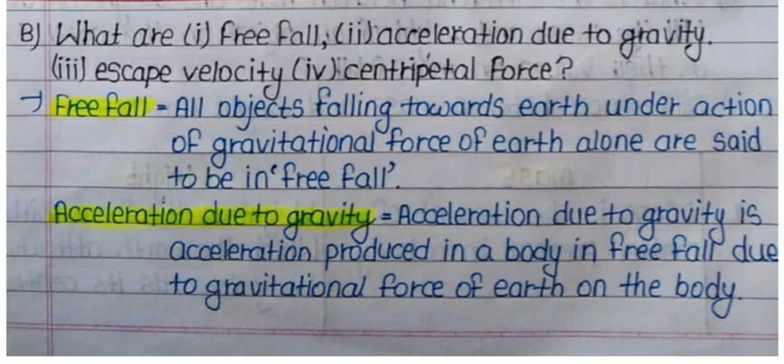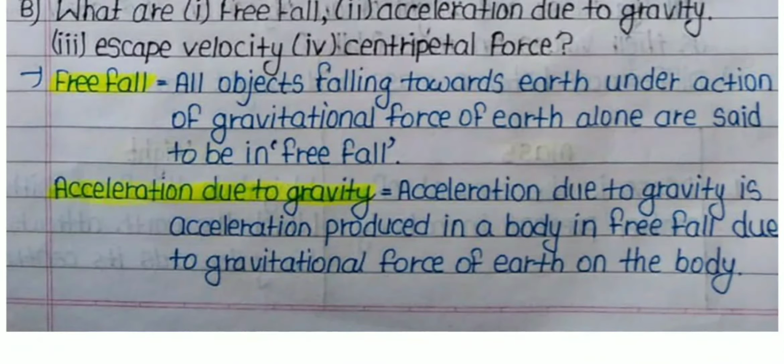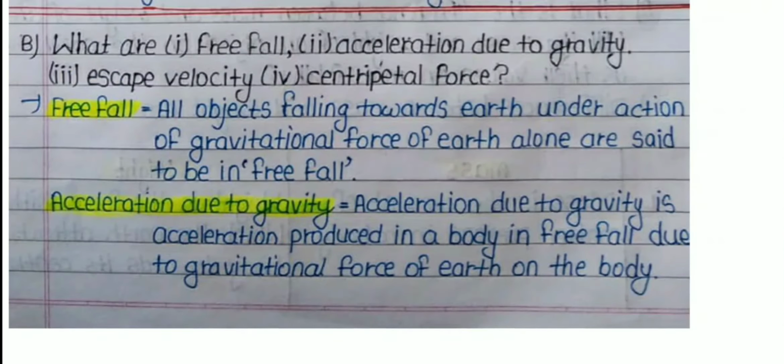Second, what are free fall, acceleration due to gravity, escape velocity, centripetal force? Answer. Free fall: all objects falling towards earth under the action of gravitational force of earth alone are said to be in free fall. Acceleration due to gravity is the acceleration produced in a body in free fall due to the gravitational force of earth on the body.